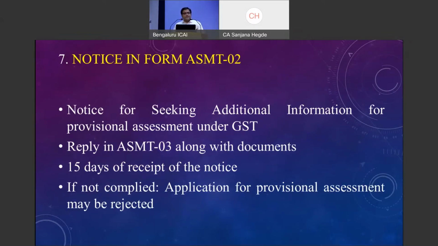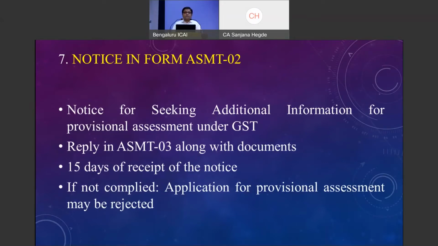One example: if you are not able to derive the value or the rate of tax at which you are liable to pay, you go for provisional assessment. The provisional assessment officer will decide a value, or he will decide the rate. If he decides a higher rate, you pay at 28%, and one, you may be uncompetitive in the market. Say he decides at 12 and the final assessment comes saying that you are liable to pay at 18, the 6% may not be his margin also, but he has to shell out, because he would have been collecting only 12 based on the instructions of the officer that he is liable to charge and pay only 12%.